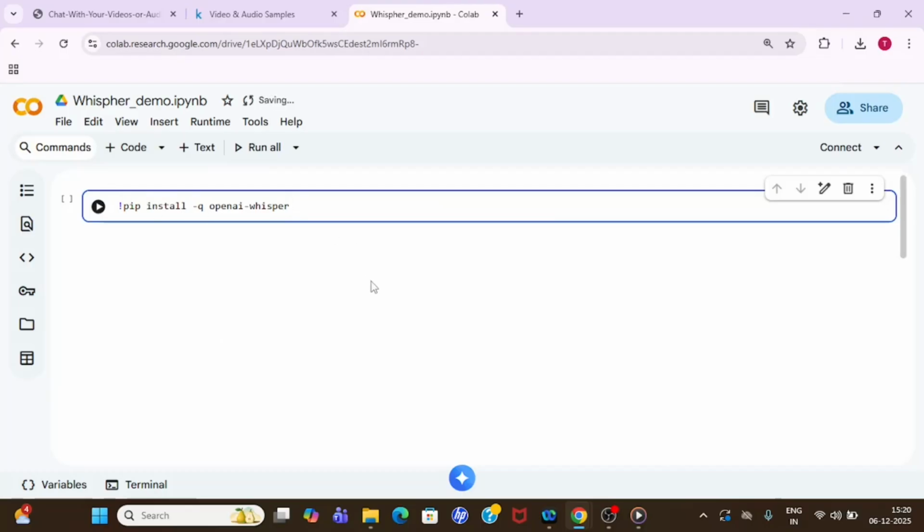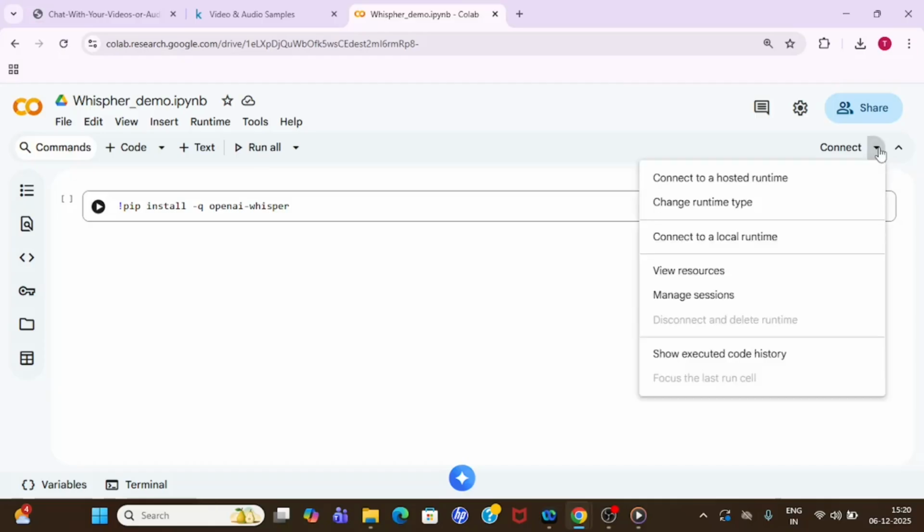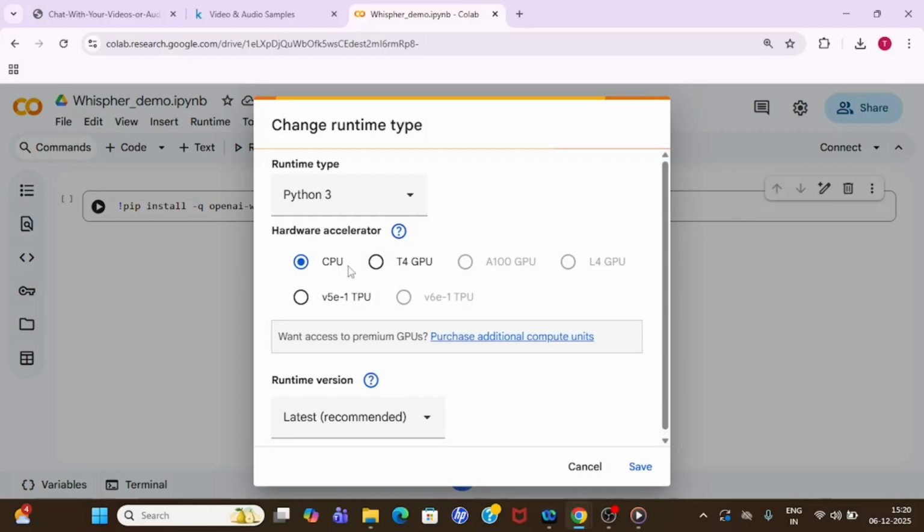Before executing our first command, we need to connect our Colab to a runtime environment. So just go there and select change runtime environment. Make sure you are selecting GPU. You can also take CPU, but the only problem is CPU will take more time for converting your audio or video into text.